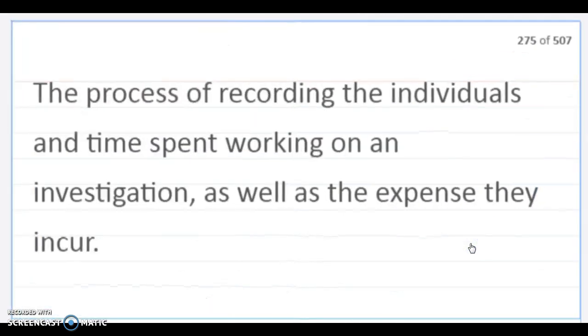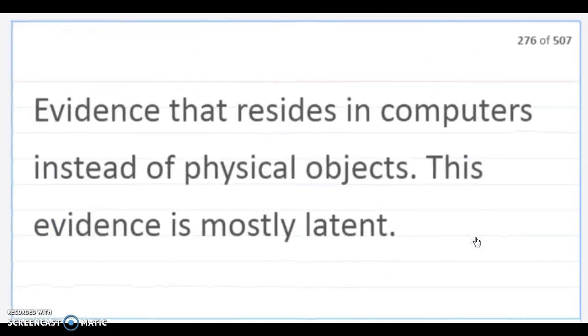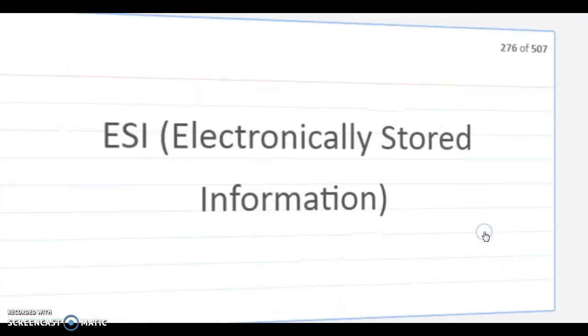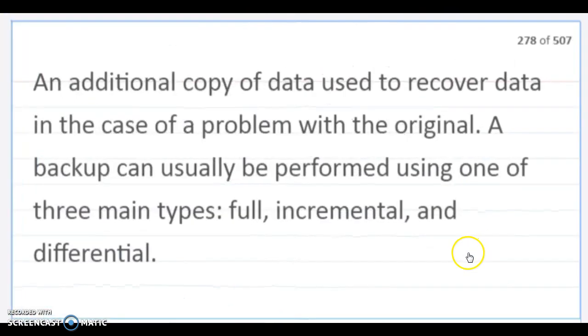Tracking man hours, the process of recording the individual and time spent working on an investigation as well as the expense they incur. ESI is electronically stored information, evidence that resides in computers instead of physical objects. This evidence is mostly latent, as in it can't be seen. Tagging and bagging, a method of preserving physical evidence by placing it into sealed bags and ensuring that the bag is labeled and documented. Backup, an additional copy of recovered data in case of a problem with the original.